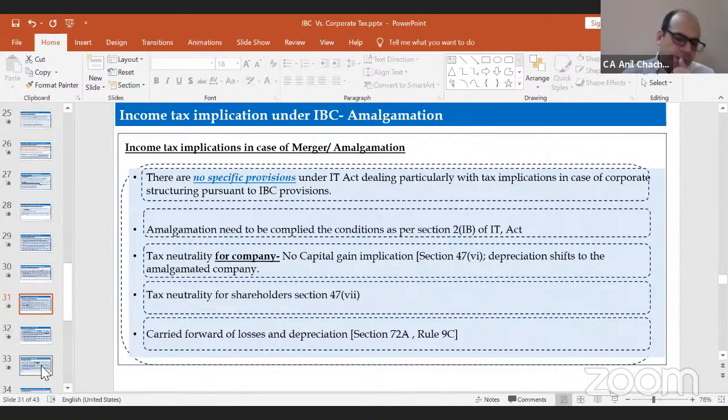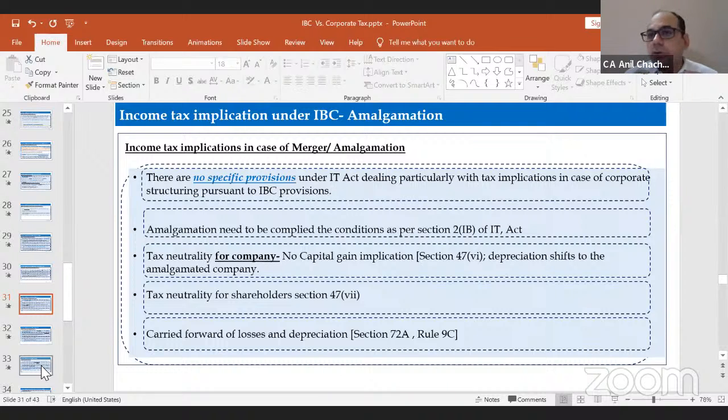Merger and amalgamations under the IBC part. Under the Income Tax Act, as per section 5, the resolution plan may include the merger and the demerger part, right? But for the taxation part, it should be tax neutral, right? And for the losses part, they have specifically mentioned that if there are losses, you need to fulfill all the conditions. But for the shareholder and for the company's part, section 47 specifically mentions that no capital gain will need to be paid by the company, as well as by the shareholders. The shareholders also don't need to pay tax at the time of the merger or the amalgamation.